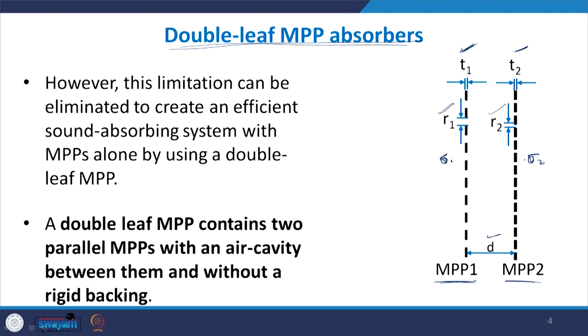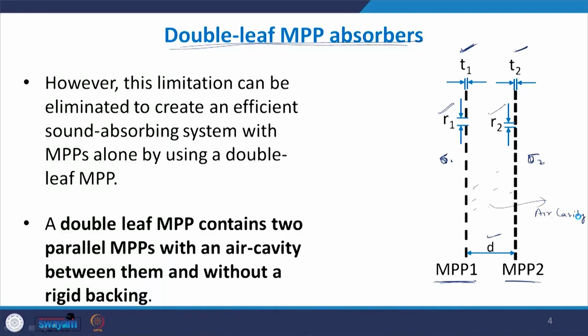The control parameters are varied for both MPP layers, and they are maintained at a particular distance, and the air cavity is the air between both these MPPs. Here a rigid backing is not required, though it may be used. Later we will see a few graphs where a rigid backing is also added, and we can also use this kind of MPP without the rigid backing.